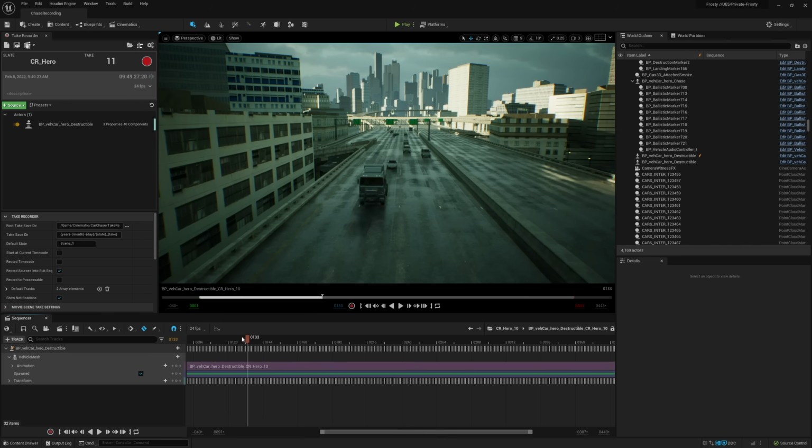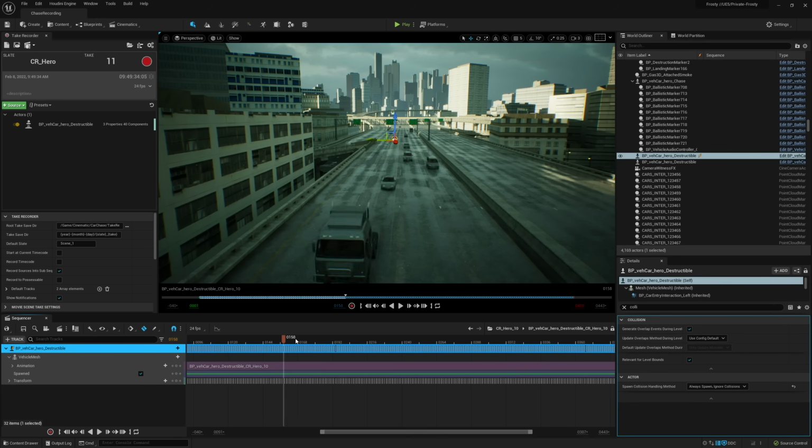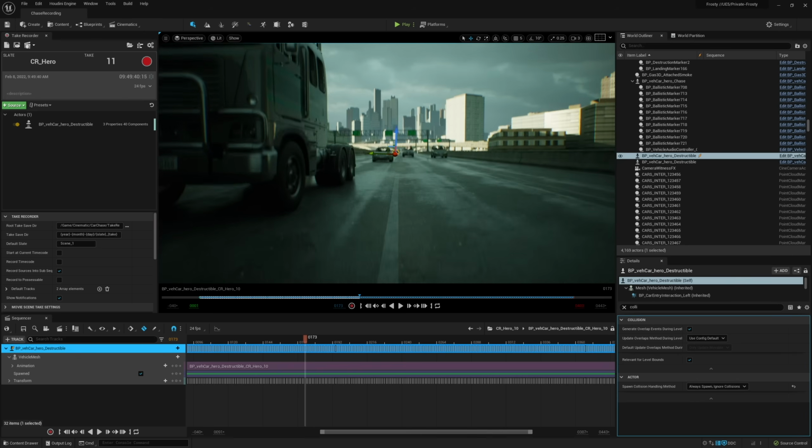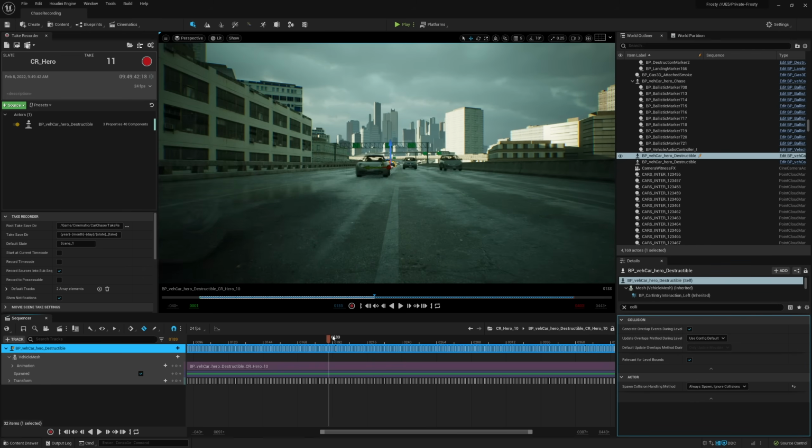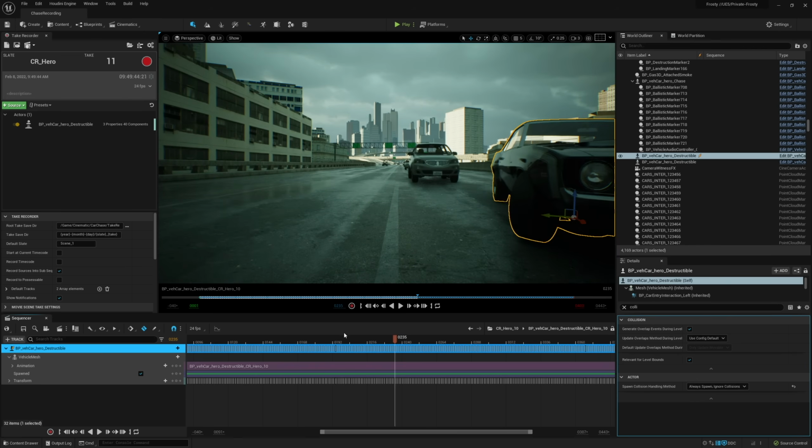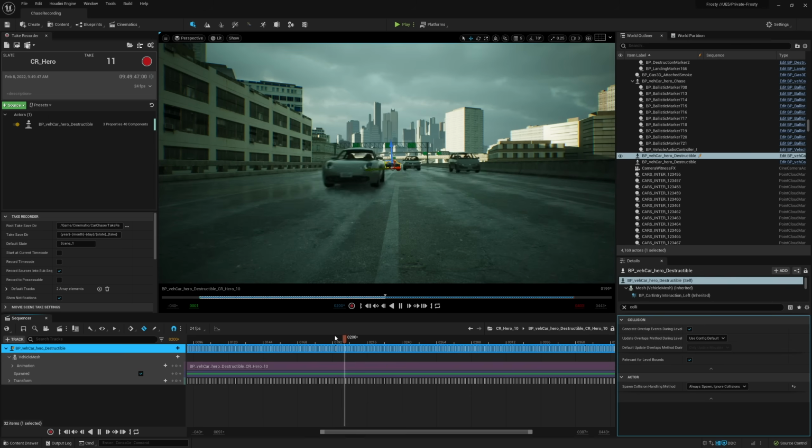Each take was immediately available for review and edit using Sequencer. This allowed us to evaluate and choose circle takes. We could shoot as many takes as needed, and we could even adjust the animation after the fact by adding additive transform tracks. For example, if we wanted the car to fishtail more than what was captured, we could exaggerate the Z rotation.